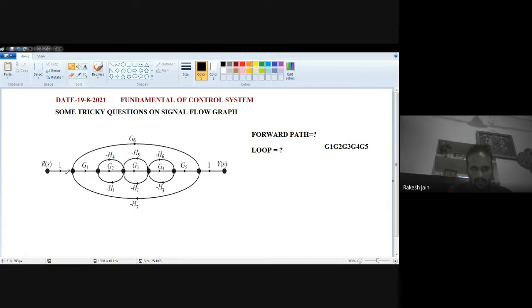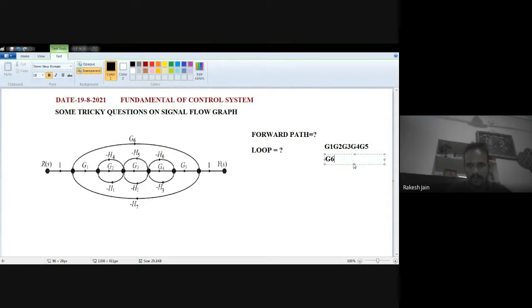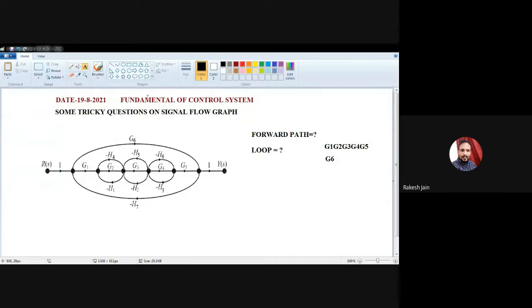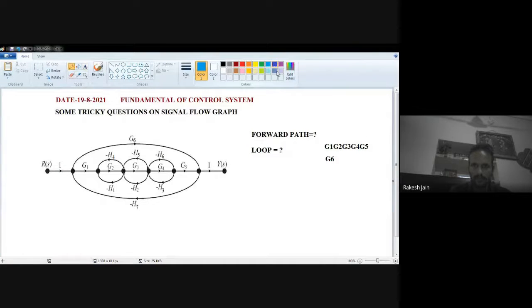Now, is any other forward path present? See very carefully. This one, then G6, then 1. So it means the second forward path is also present, which is 1 multiplied by G6 multiplied by 1. So that is G6. Is any other forward path present? No. None other is present. So there are two forward paths. This is my answer.